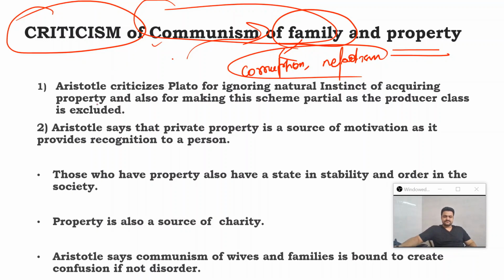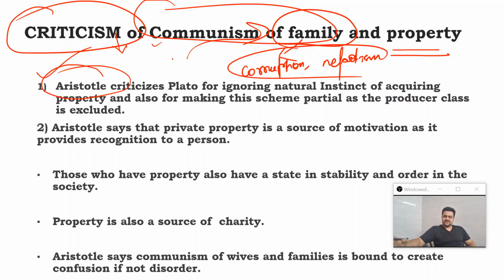Coming to the criticism part. The foremost, or first important, criticism comes from the disciple of Plato, Aristotle himself. He criticizes Plato for ignoring the natural instinct of acquiring property. See, I told you that Plato belongs to the idealistic school. For an idealist, the idea is the real thing. Appearances do not have any significance.